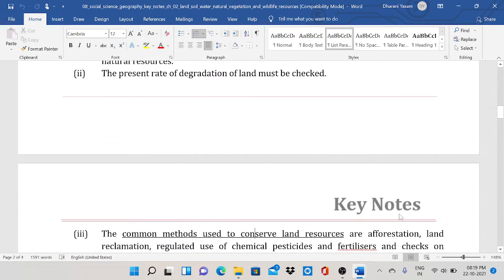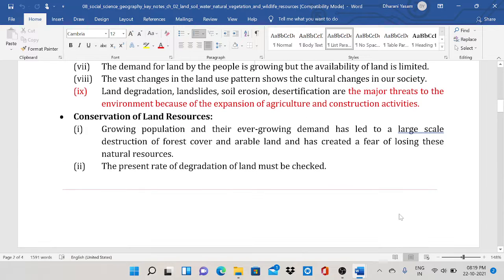Land degradation, landslides, soil erosion and desertification are the major threats to the environment because of the expansion of agriculture and construction activities. The main reason is the increasing population, which mainly impacts the expansion of agriculture. These are the main threats to the environment.